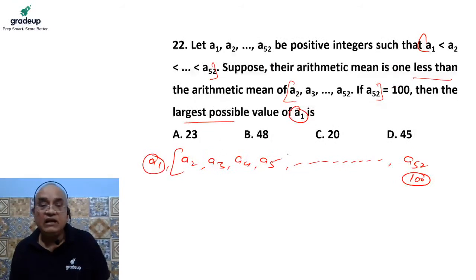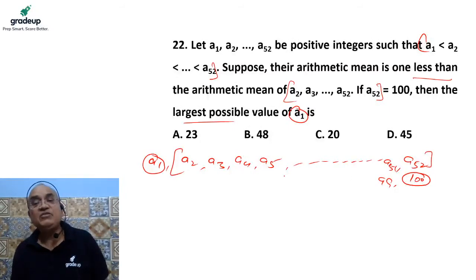Let's say I remove the first term A1. There are 52 terms, so if I remove the first term, then only 51 terms remain, and the last term is 100. Then the term A51 must be 99, the nearest possible value.